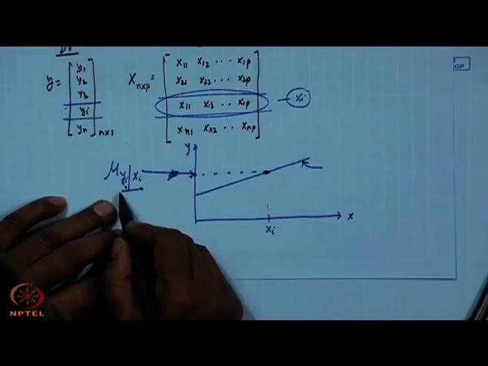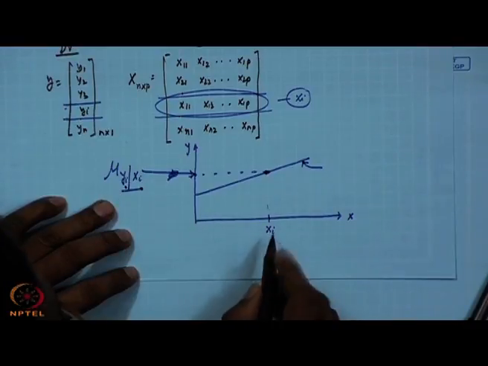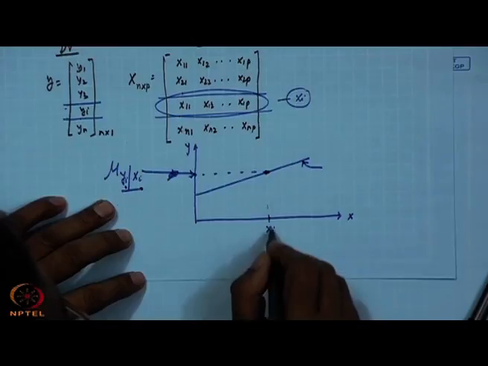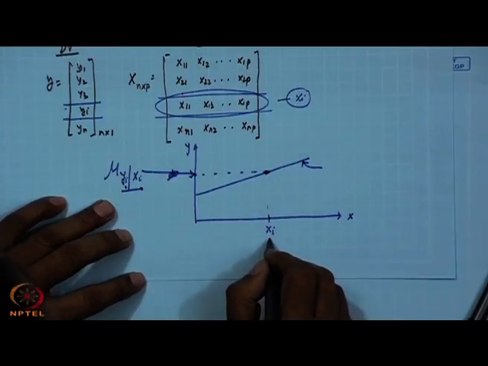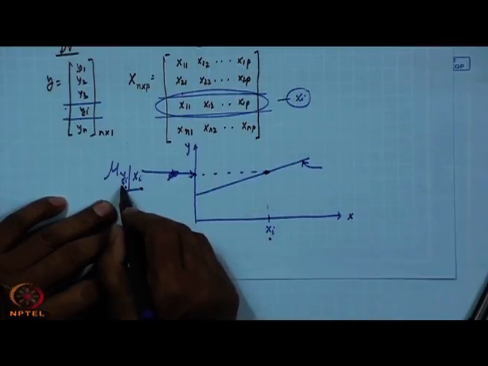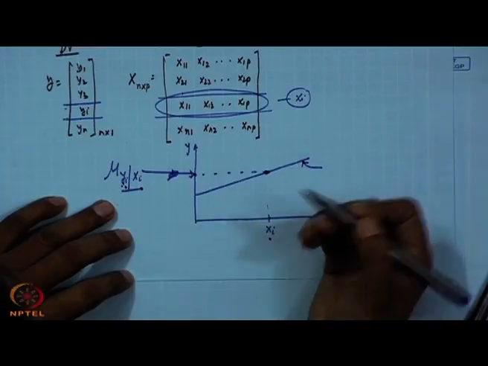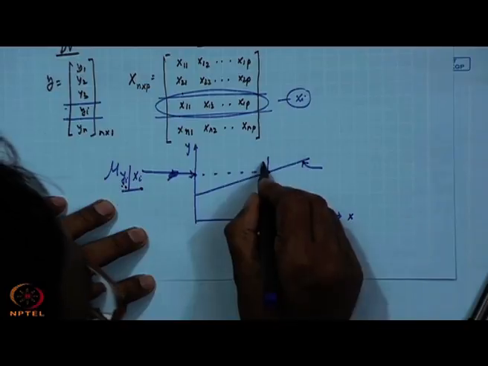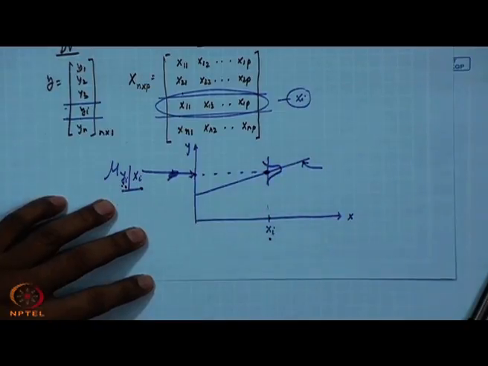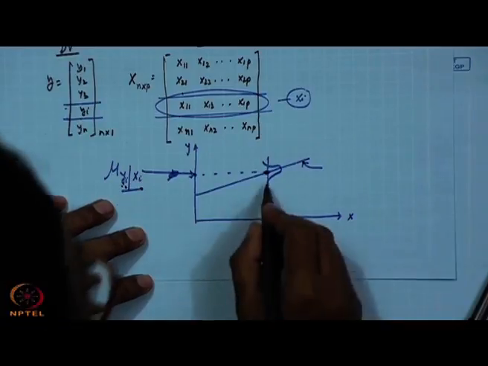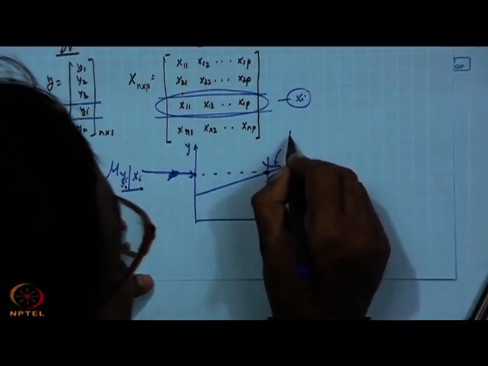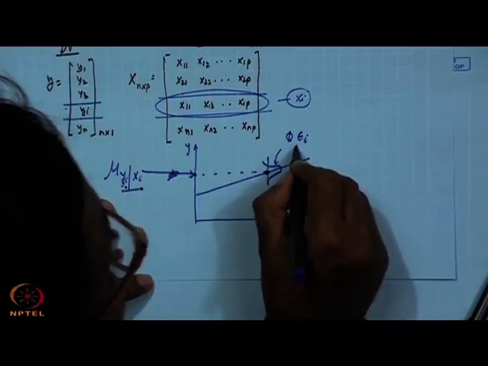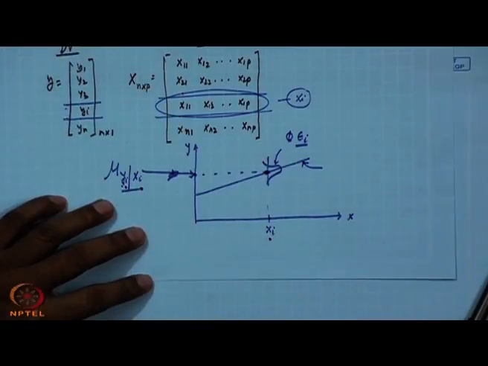Now, why are we talking about mean value? The reason is, suppose you collect for the ith observation, if you collect one now, you will get some value here. If you collect tomorrow, the value may change. So, ultimately there will be one error part. So, this is taken care of by the concept of error.